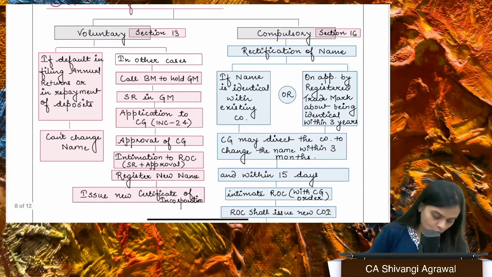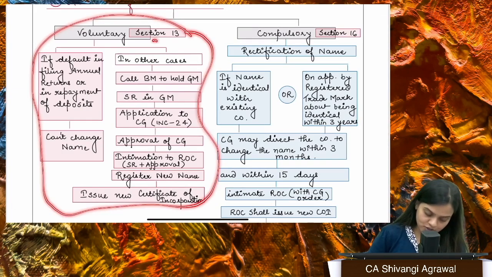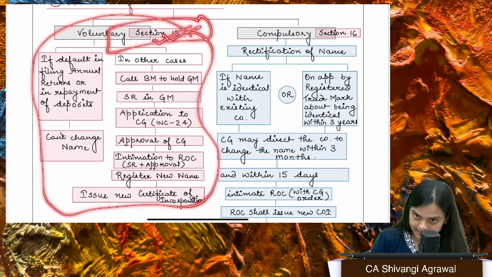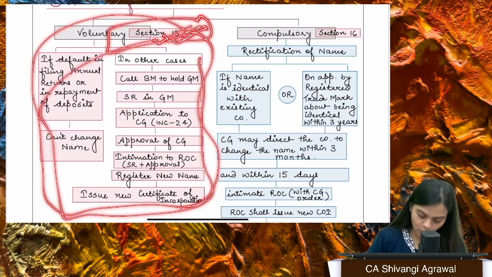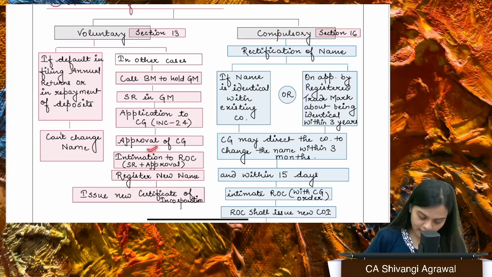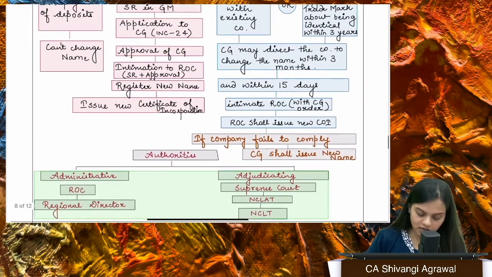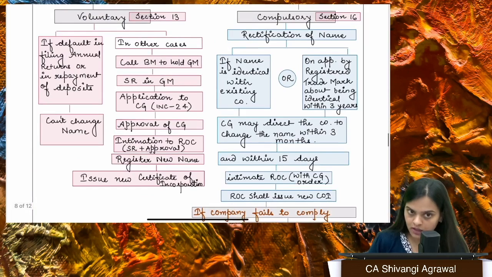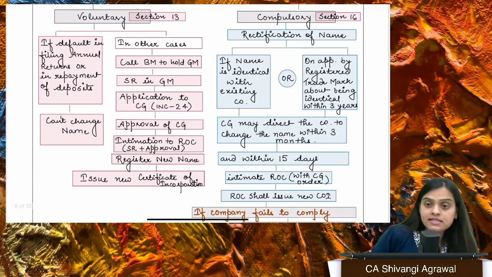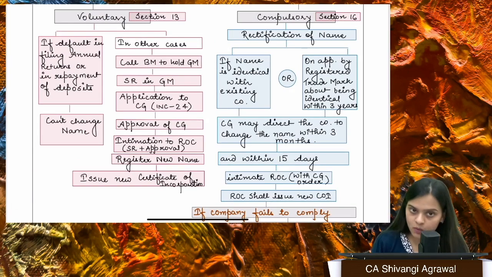This is about voluntary name change, which is given in Section 13. This is the procedure that I have already told you: you make an application to the CG, and once the CG gives you an approval, you intimate the same to the ROC that yes, my members have approved by passing an SR and I have also got the CG's approval. You register my new name and issue me a new certificate of incorporation, right? Okay, so that is about name change.